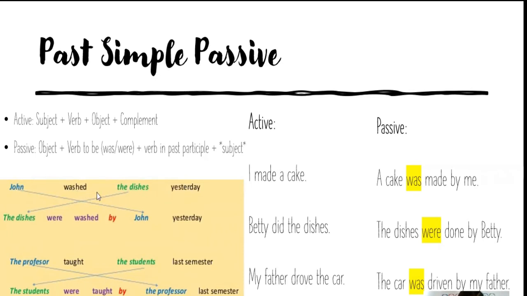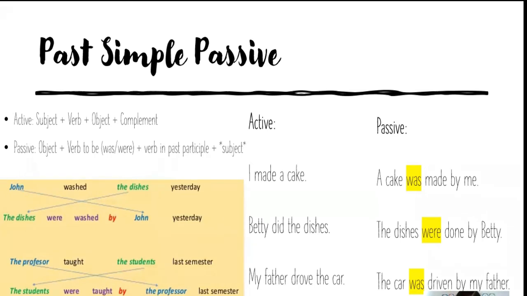What is receiving the action? What is receiving the action in this sentence? It says, John washed the dishes yesterday. What is being washed? The dishes, okay? So we can say that the dishes is a part of the sentence that receives the action, okay? So in the passive voice, we have to put the object in a different place, okay?